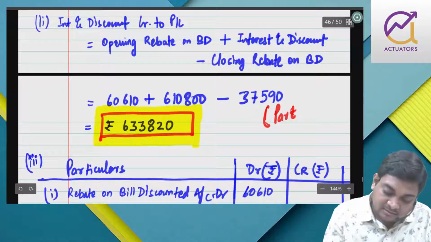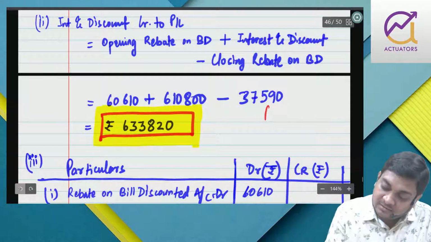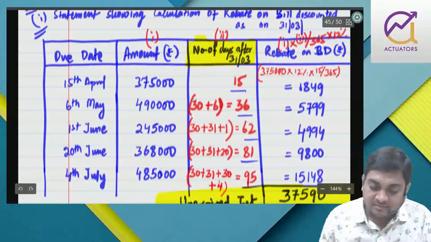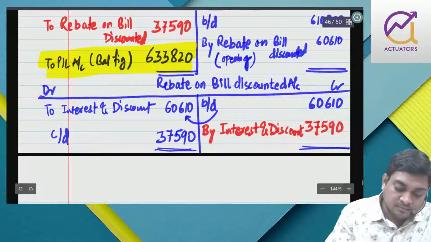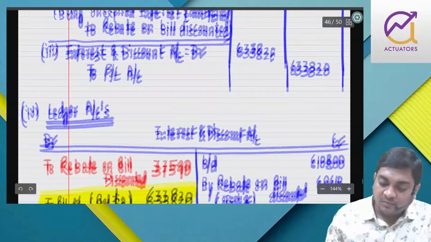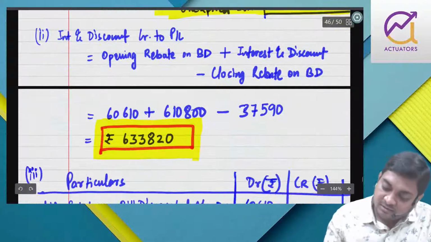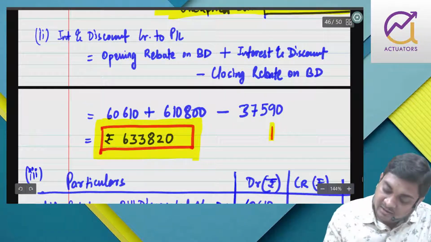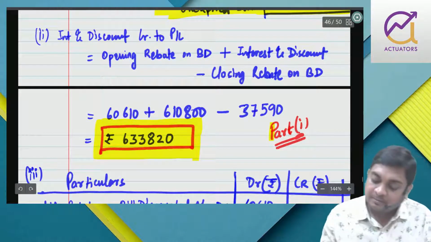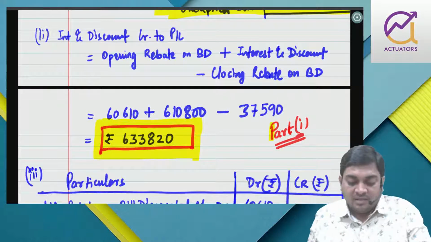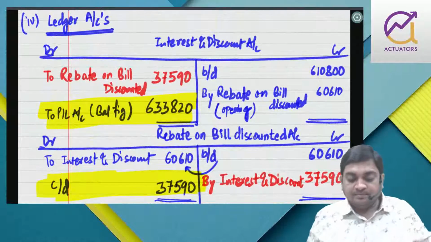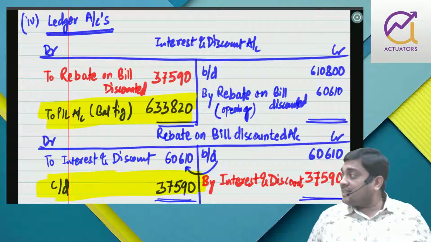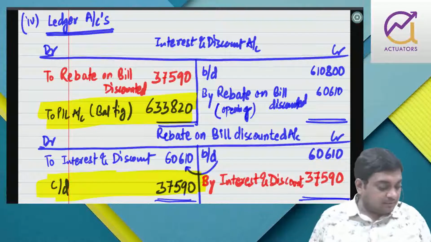So part 1 is necessary. And then the journal, and they can also ask us to prepare ledger. I guess this is absolutely fine.